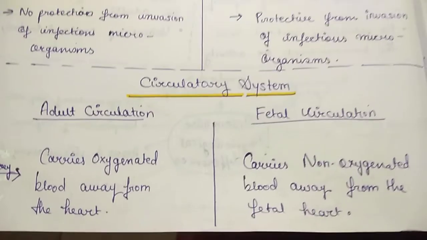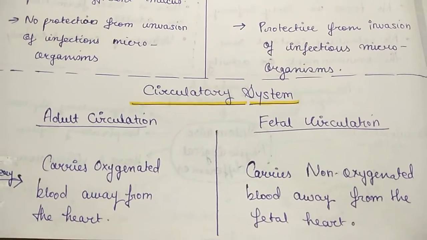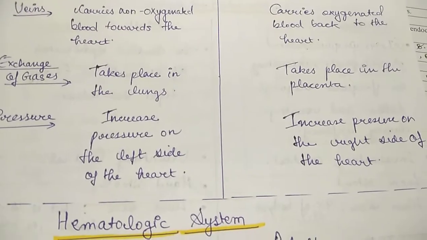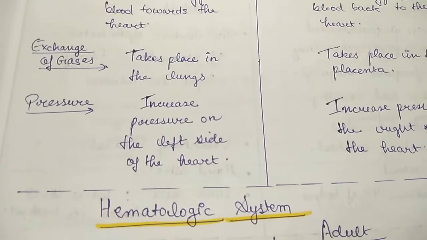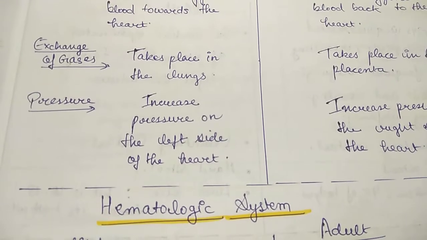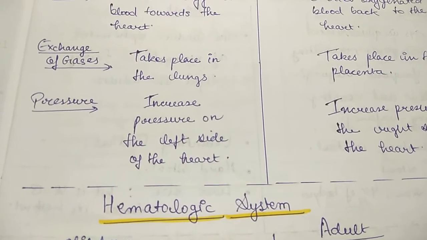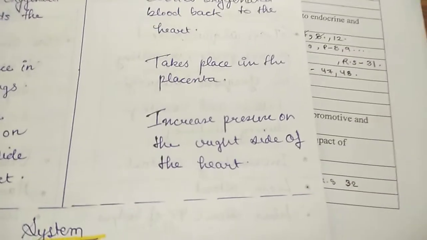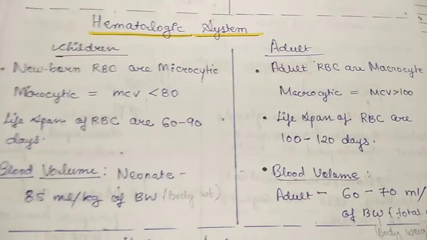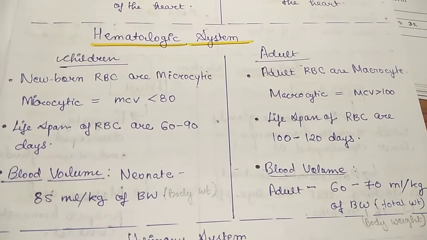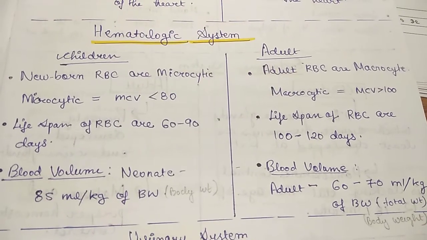Let me make it very clear. This is before birth, that is, this is fetal circulation. That's why they are mentioning here that respiration will take place through the placenta. Pressure increases on the left side of the heart in adults, and pressure will increase on the right side of the heart in the fetus. Then our next system is the hematologic system, that will be regarding blood.